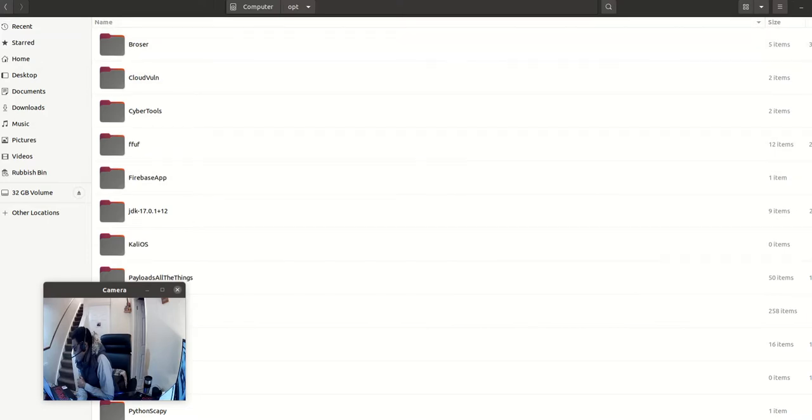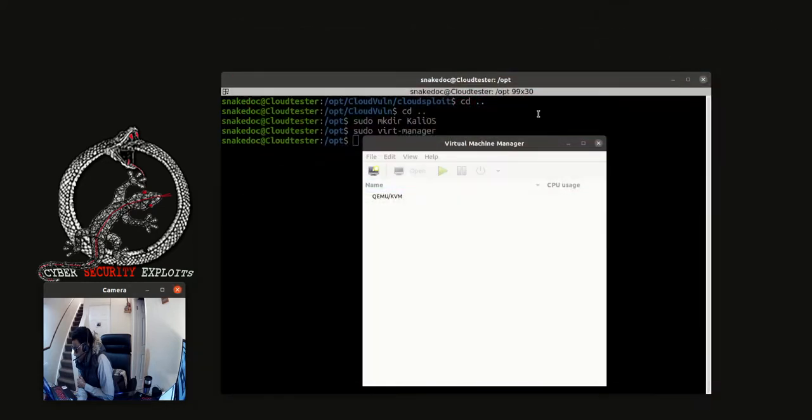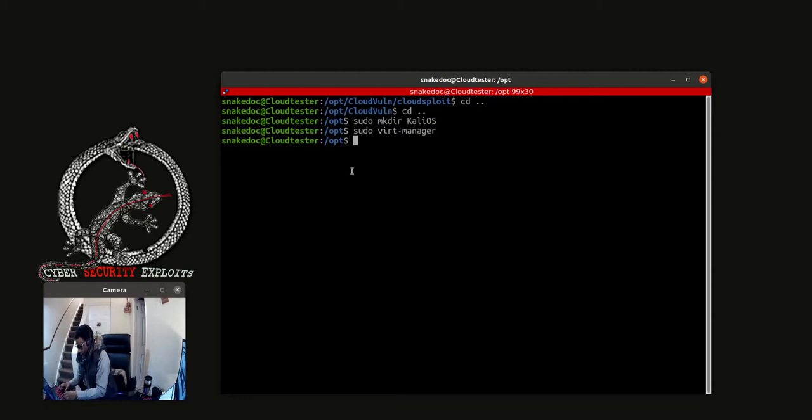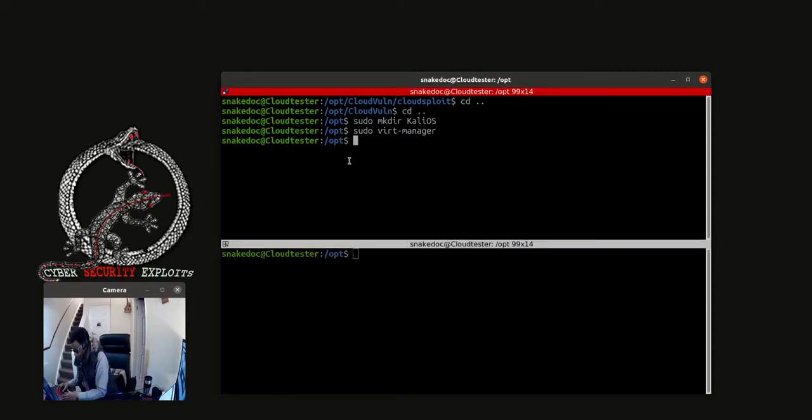So I'll exit that, exit the actual browser, clear my space here. So the first thing we need to do is split this screen in two. Then here we are going to go home.